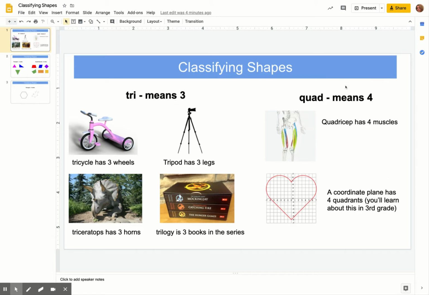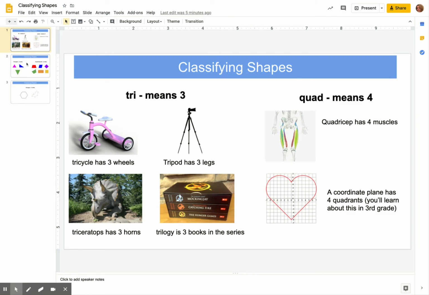Over here, quad means four. So this one was a little more difficult to find examples for, but a quadricep, these muscles right here in your legs, they have four muscles. So the quadricep is made up of four muscles, quad. And then this one is something you're going to learn in third grade, but it's called a coordinate plane. And this is made up of four quadrants. You'll see here that it's divided up into four different sections. Those are called quadrants. So quad meaning four.